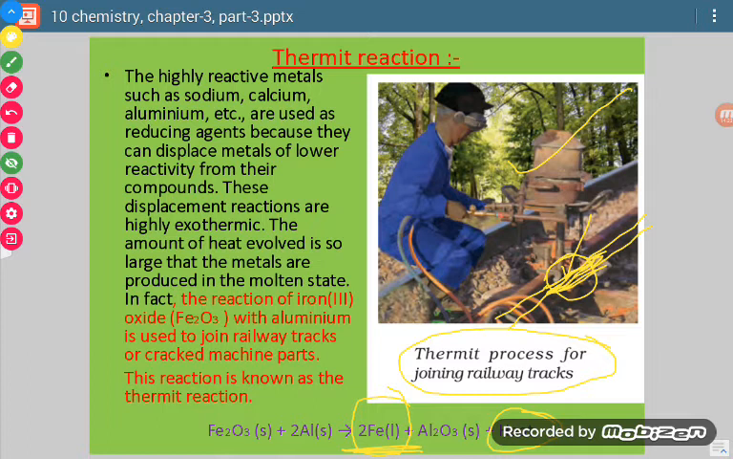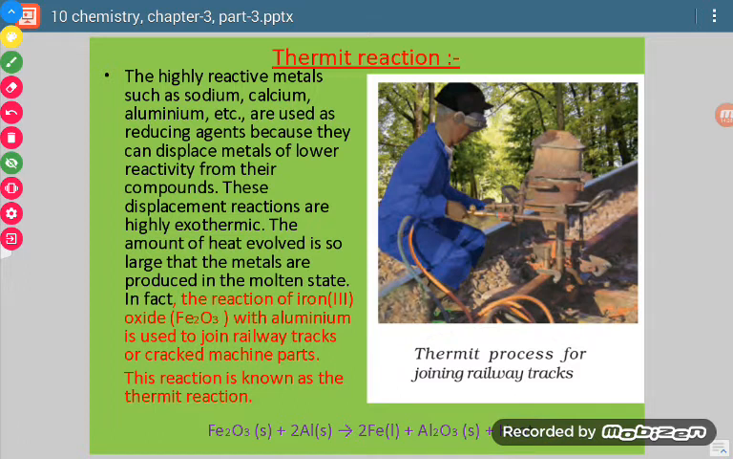Okay, so what is thermit reaction? Many times we are asked. So what we will say, the reaction of iron oxide with aluminium to form iron in the molten state with release of large amount of energy is called thermit reaction, and then you will write this reaction also. Okay, so this is thermit reaction.